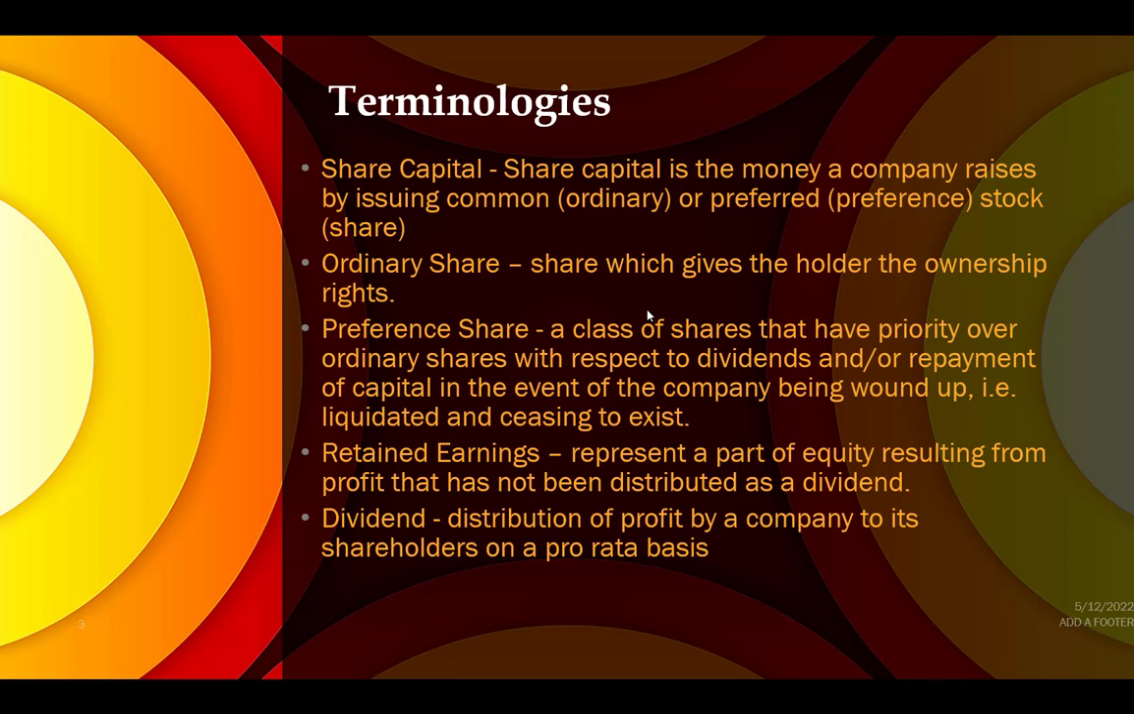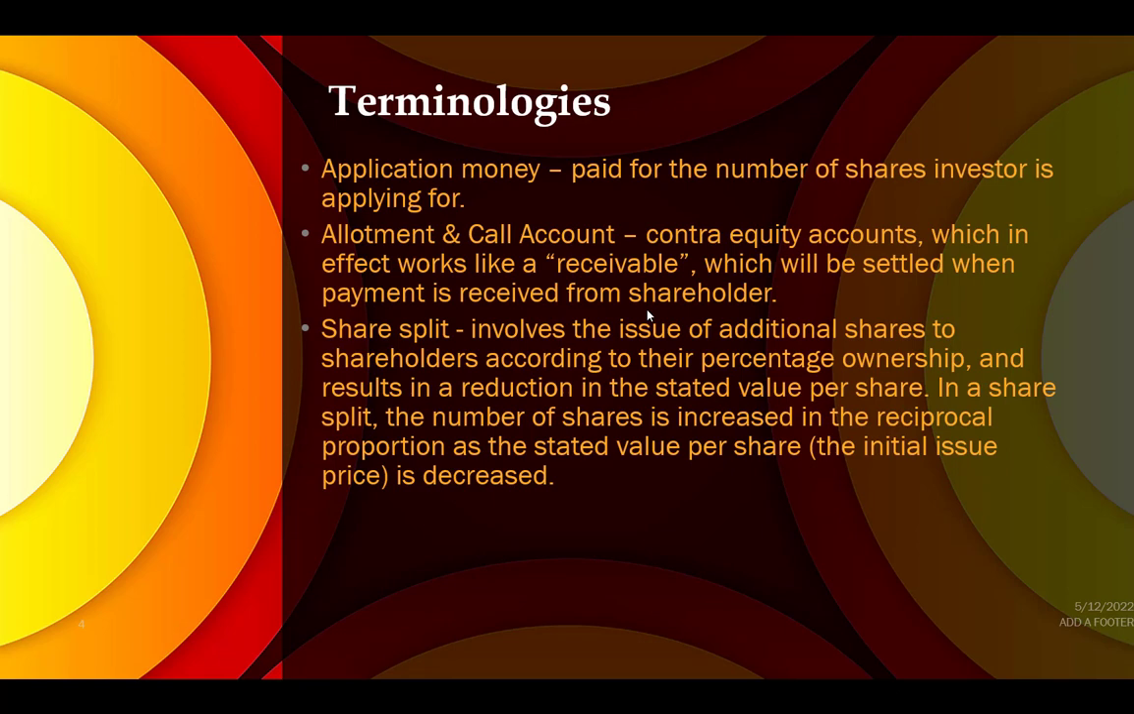Retained earnings is the representation of the part of the equity resulting from profit that has not yet been distributed as dividend, while dividend is the distribution of profit by a company to its shareholders on a pro rata basis. Okay, application money is paid for the number of shares the investor is applying for. Allotment and call accounts are contra equity accounts, which in effect work like a receivable, which will be settled when payment is received from the shareholder.